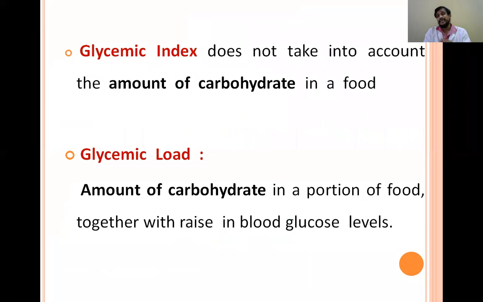In calculating the glycemic index, we are not taking the amount of carbohydrate into account. But there is another measure, the glycemic load, in which we are taking the amount of carbohydrate also. So glycemic load is generally considered a better parameter for assessing the nutritive value of carbohydrates than glycemic index. But nowadays, both glycemic index and glycemic load are combinedly measured to see the nutritive value of carbohydrates.